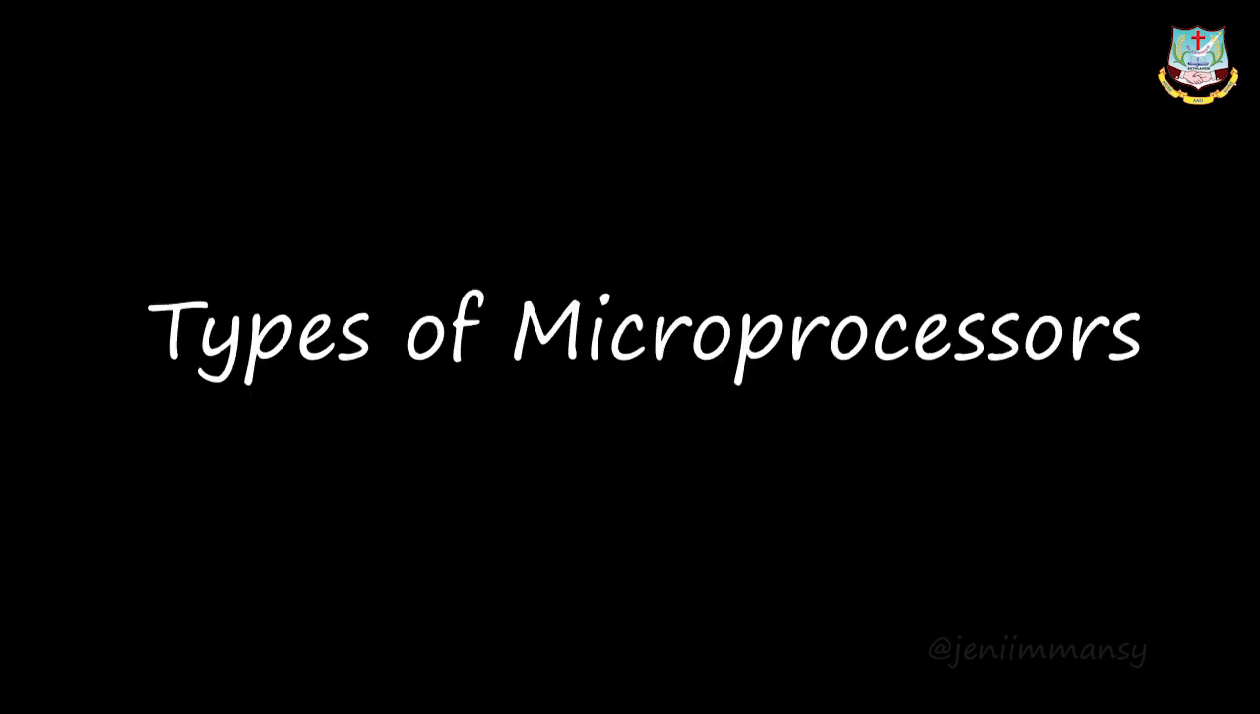And then we have seen the types of microprocessor. According to the width of the data, the microprocessor can be classified, and also based on the instruction set. According to the width of the data, the classifications are 8-bit microprocessor, 16-bit microprocessor, 32-bit microprocessor and 64-bit microprocessor.